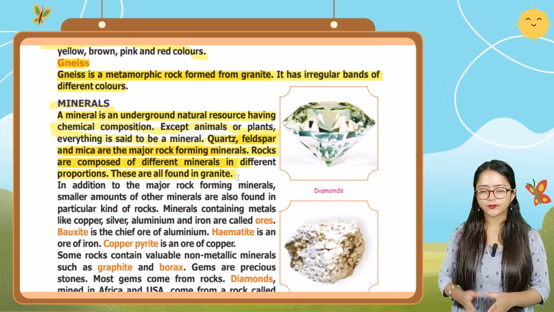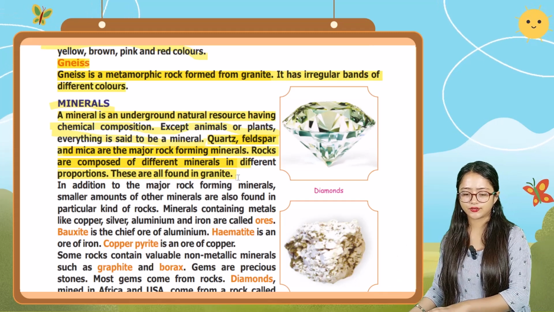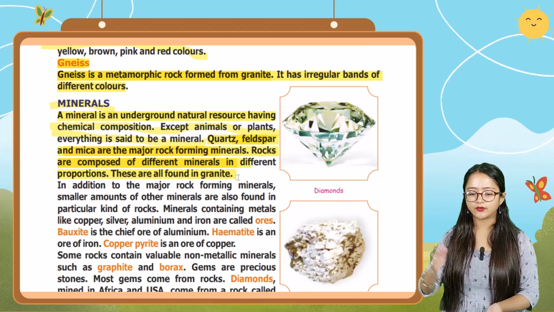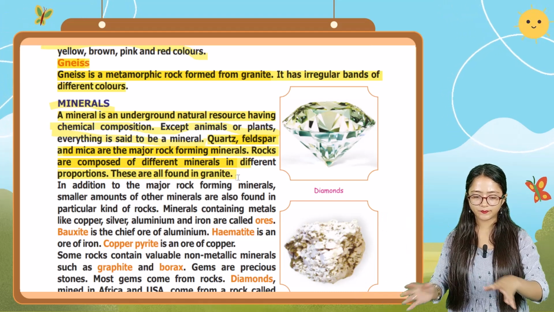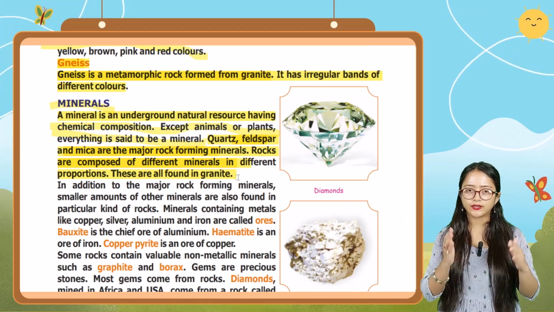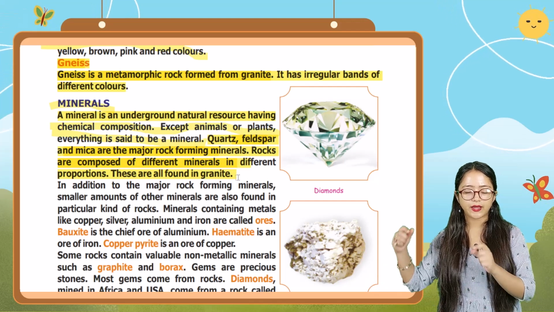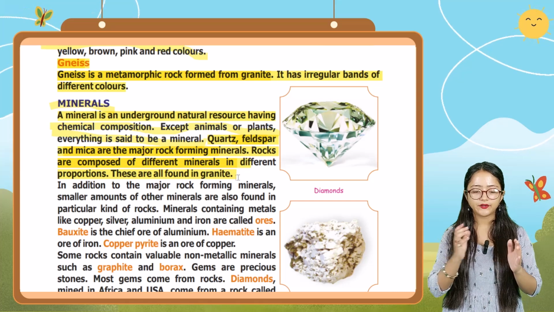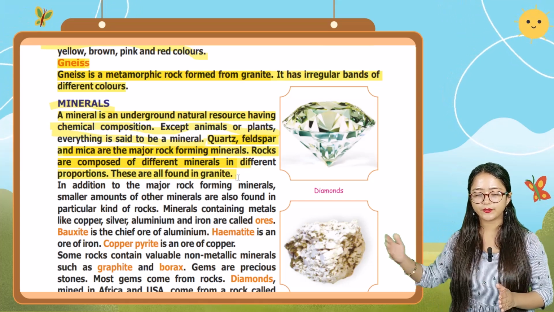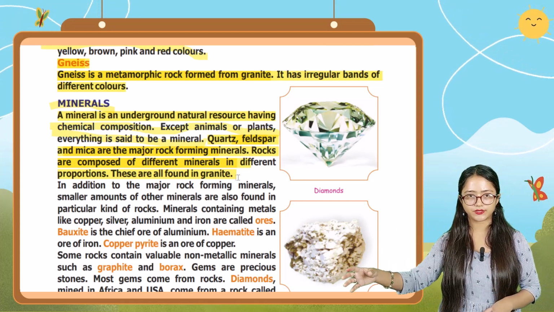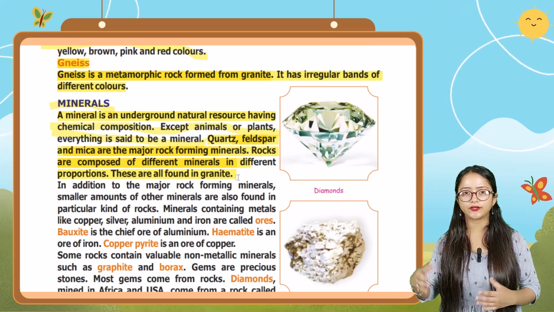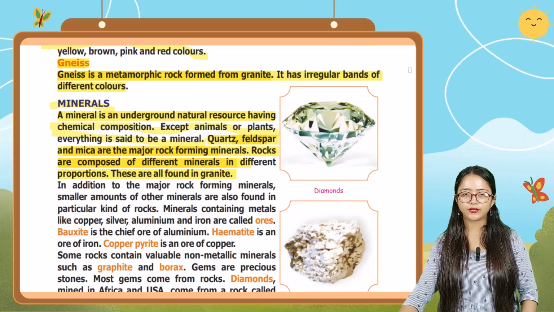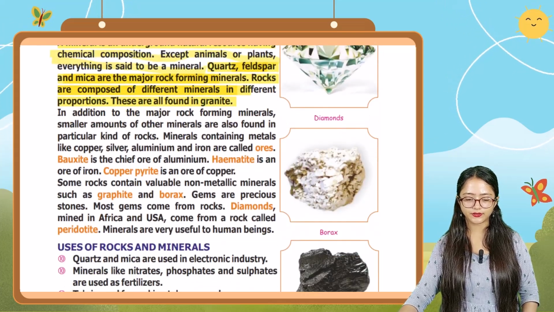So it is saying that a mineral is an underground natural resource having chemical composition. Except animals or plants, everything is said to be a mineral. Okay, like quartz, feldspar, and mica are the major rock forming minerals. Okay, and rocks are composed of different minerals in different proportions, and in different areas you get different types of minerals. Okay, so these minerals are all found in granite.